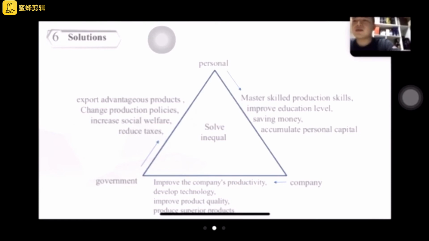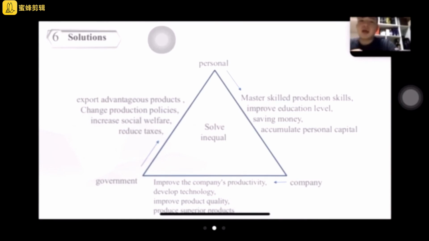And the second, I think, is the company. The company should improve its productivity. In that way, they have more goods to produce and of high quality. More and more people will consume them. And also, they need to develop technology. In that way, they can have more advantage in the market.